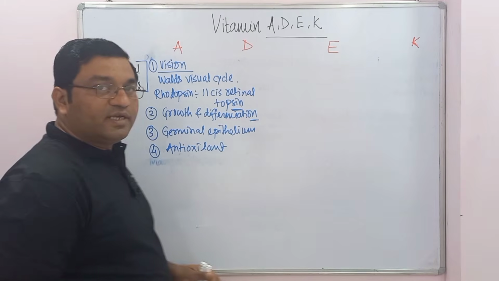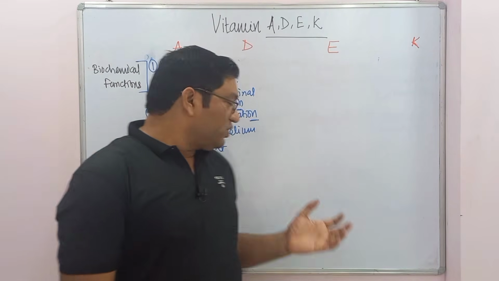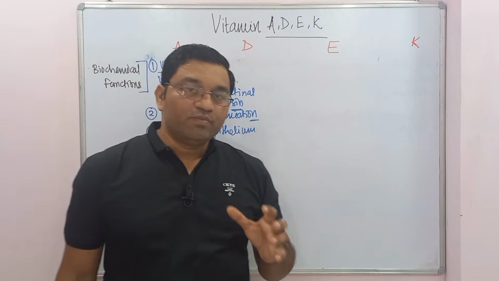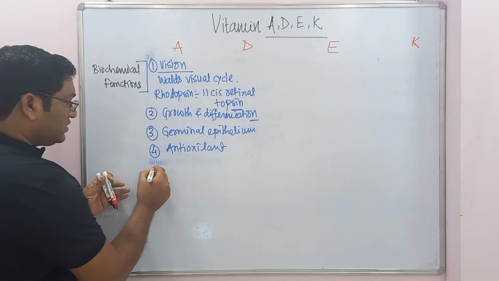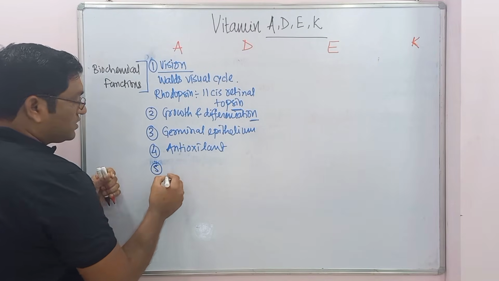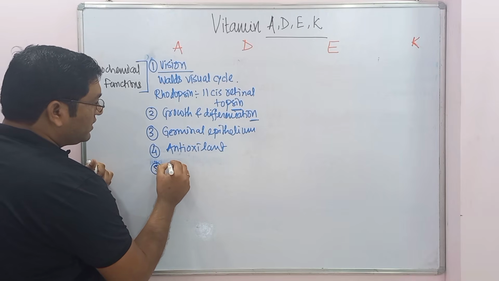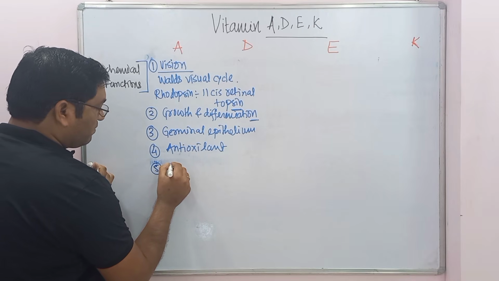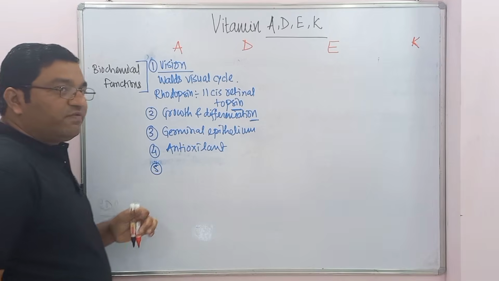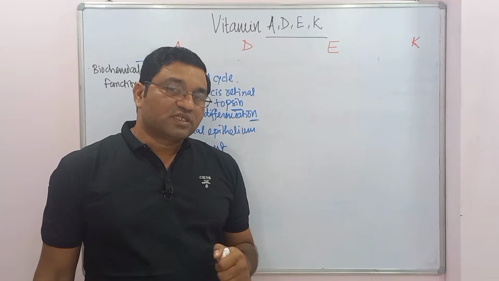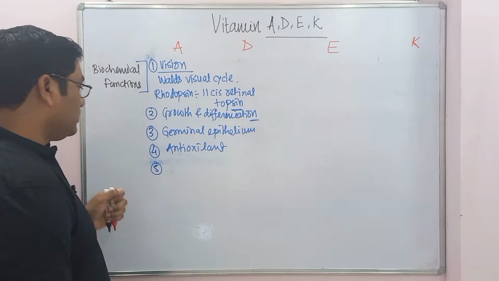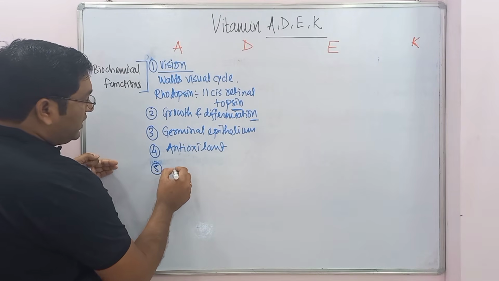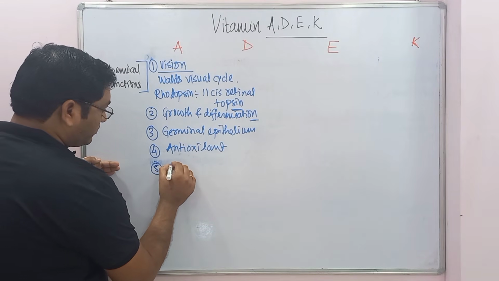Then the fourth important function is antioxidant. So it is particularly important in prevention of coronary artery diseases and in prevention of cataract. Then the fifth important function is in the skin. It is important in maintenance of epithelium. It prevents the acanthosis and hyperkeratinization of the skin. So it is important in maintaining the epithelium.